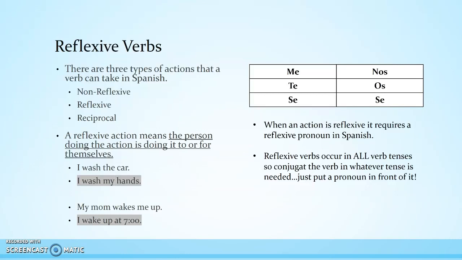And those pronouns correspond to the subject. So if I am doing the action, before my verb I will put me. If you are doing the action, te goes in front of the verb. If he, she, or usted is doing the action, se goes in front of the verb. For nosotros, nos, and for vosotros, os, and for ellos, ellas, and ustedes, it's also se.